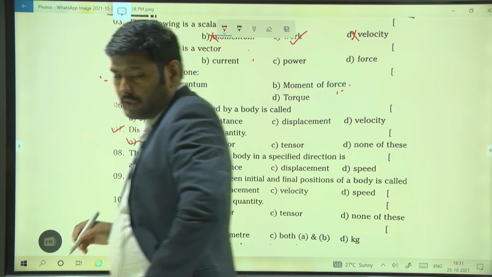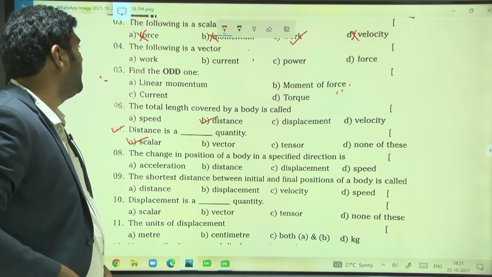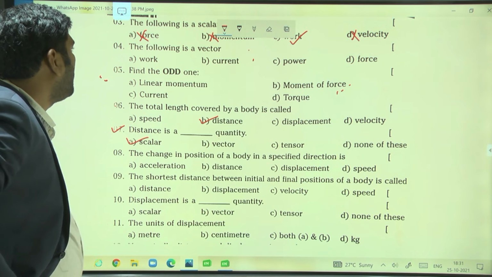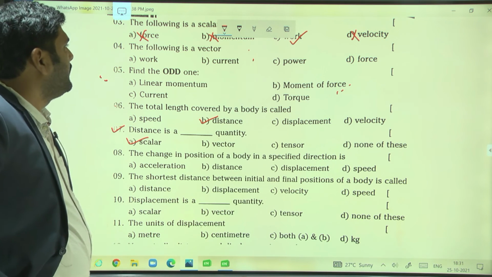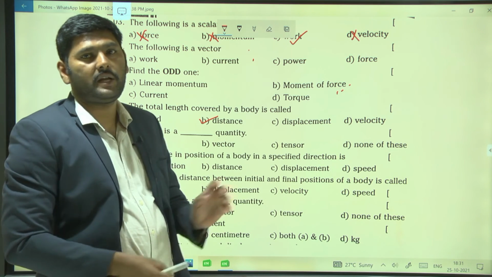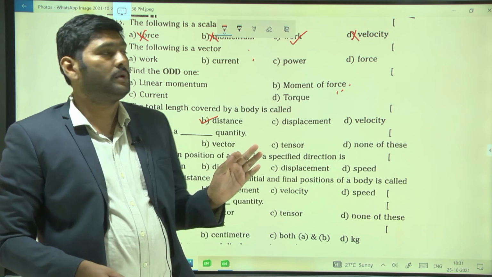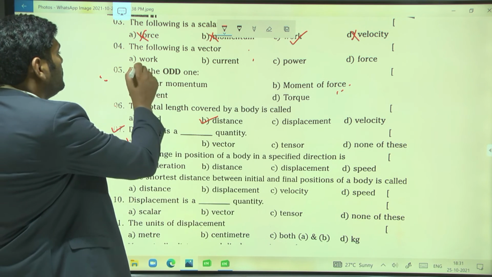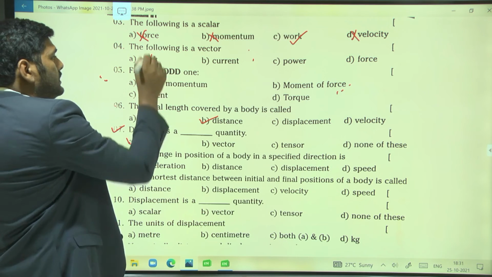Similarly, next see the fourth question. Which of the following is a vector? See, just now I said, what is meant by vector? Vector means it has direction as well as magnitude. Look here. Work done is a scalar quantity, so it is not our answer.